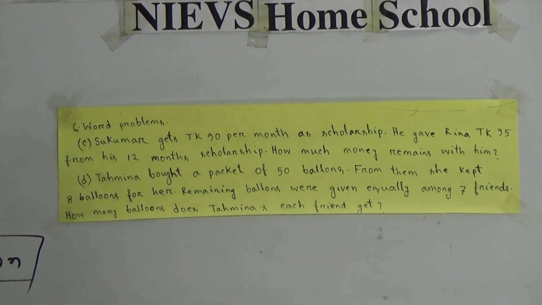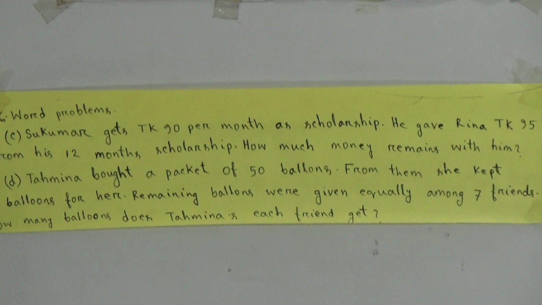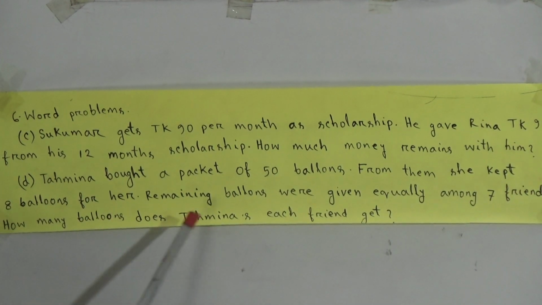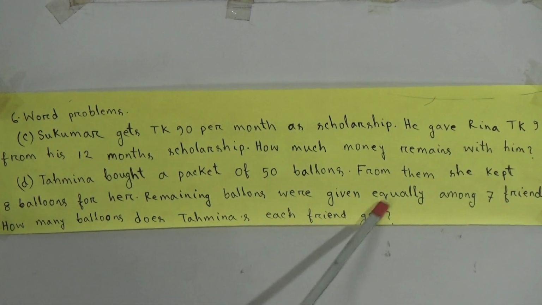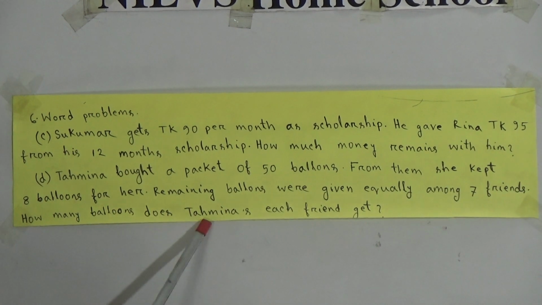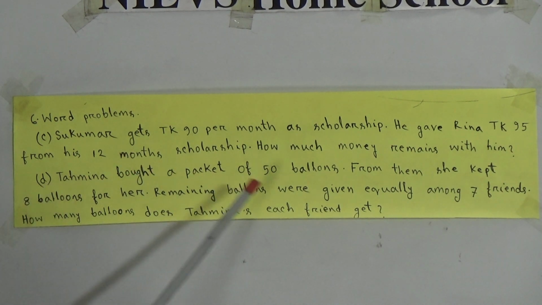Here the question is, Tahmina bought a packet of 50 balloons. From them, she kept 8 balloons for her. Remaining balloons were given equally among 7 friends. How many balloons does Tahmina's each friend get? Total balloons 50. From 50 balloons, she kept for her 8 balloons. So at first we have to subtract 8 from 50. Then if we subtract 8 from 50, then it will be 42.